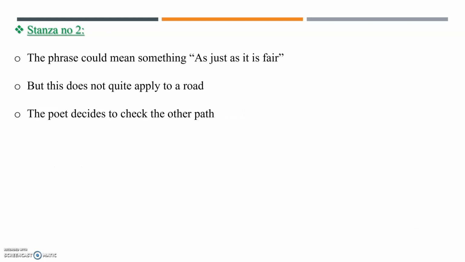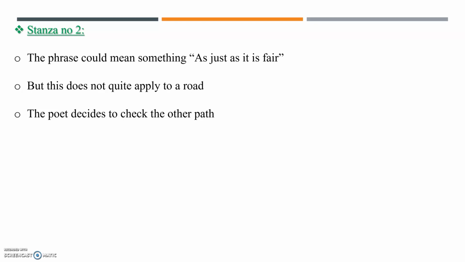So the phrase could mean something like just as fair, as in proper, righteous and equal, but this does not quite apply to a road. Just as fair is an example of simile. Then the poet decided to check the other path because he found the other road to be less traveled and grassy one. Wanted wear is an example of personification.